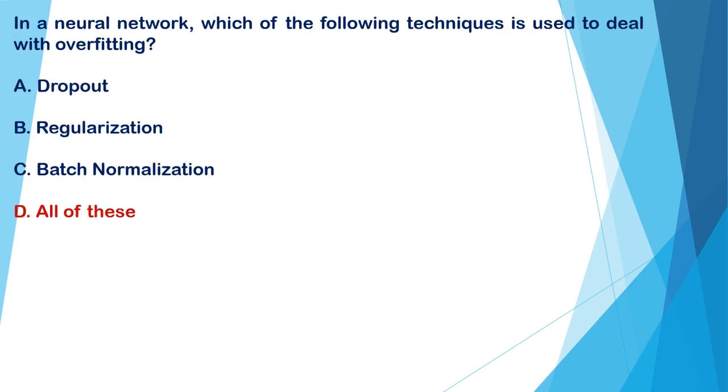In a neural network, which of the following techniques is used to deal with overfitting? A. Dropout. B. Regularization. C. Batch normalization. D. All of the above. And the correct option is D, all of the above. We make use of these techniques to deal with overfitting.